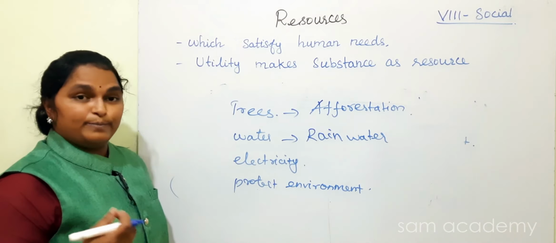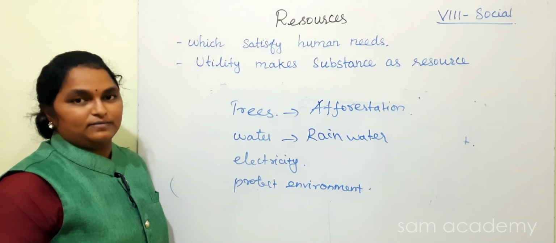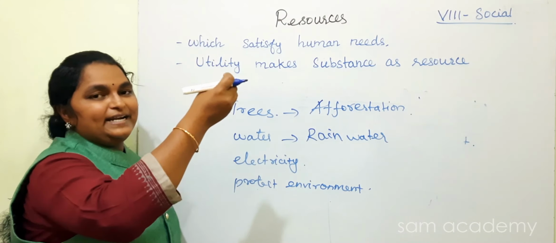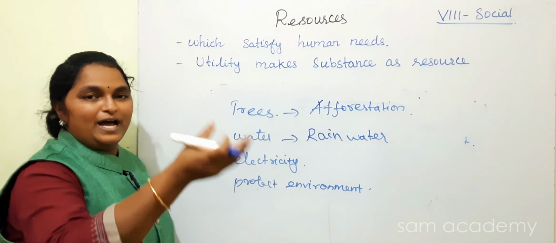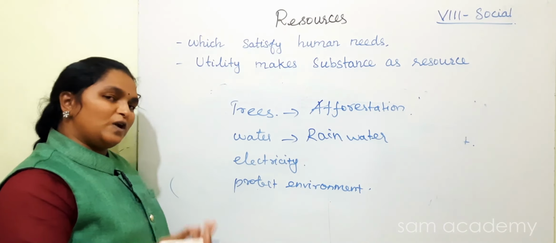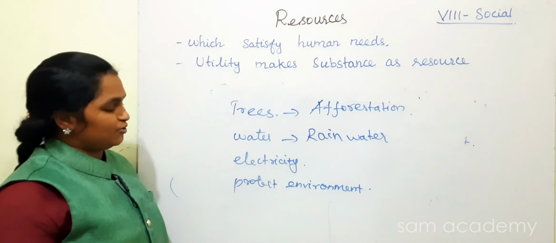In electricity, mainly we can go for solar light. So we can use the sunlight. From sunlight, the solar energy is converted into light energy. So solar light you can use. LED bulbs you can use.